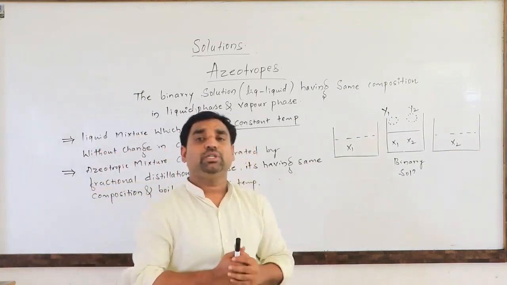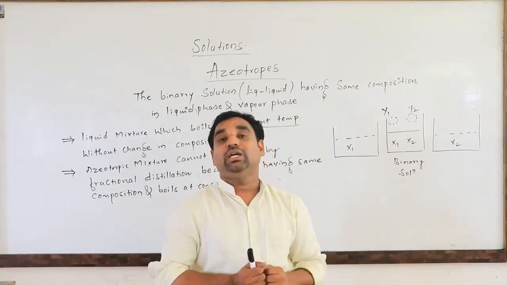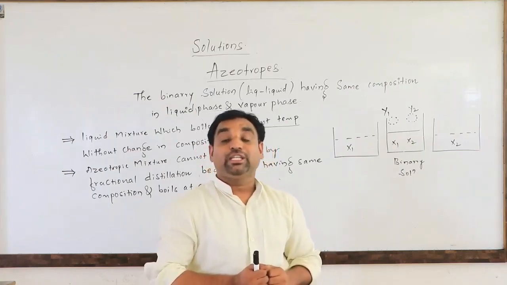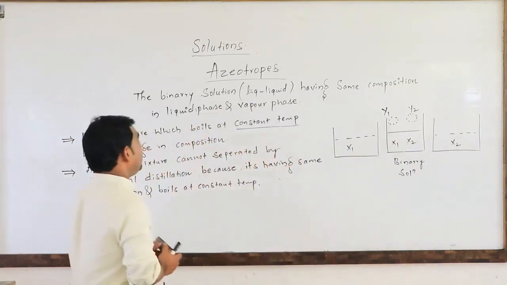And these azeotropes are classified into two types: one is minimum boiling azeotropes and the second one is maximum boiling azeotropes. So now we will discuss the classification of azeotropes.